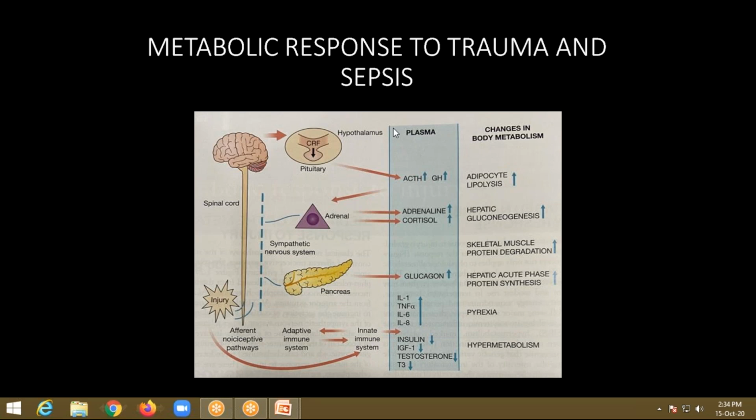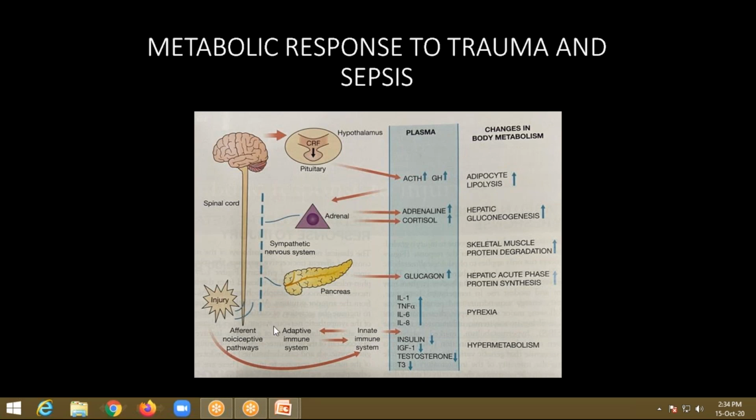What are the responses that will occur in this group of patients? You can see this diagram is very important. This is in Bailey and Love. This picture is depicted in Bailey and Love very nicely, and you have to learn it by heart somehow. If you depict this diagram in your answer sheet, that is very much sufficient.